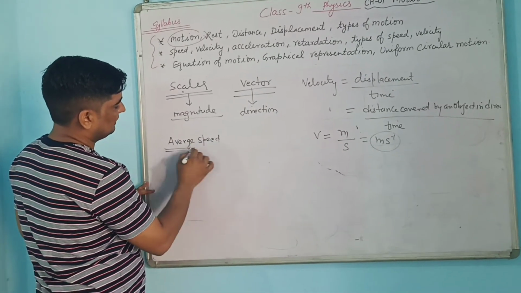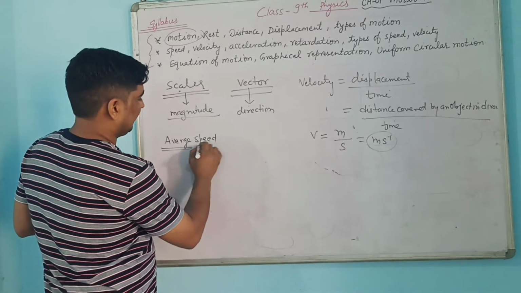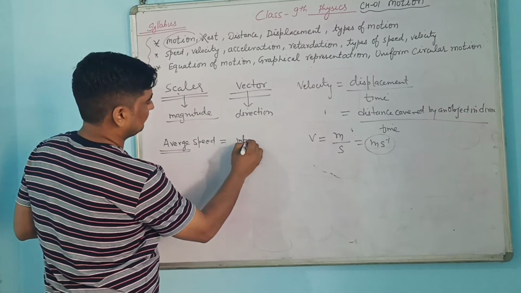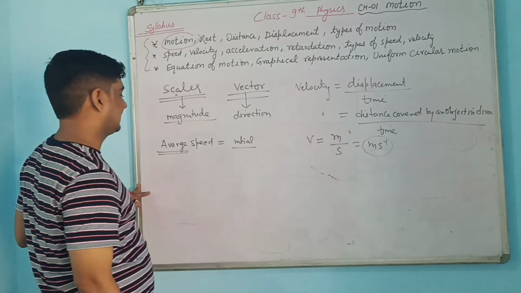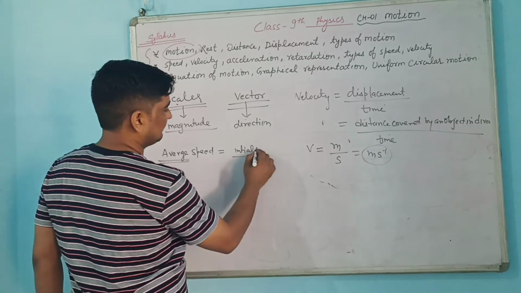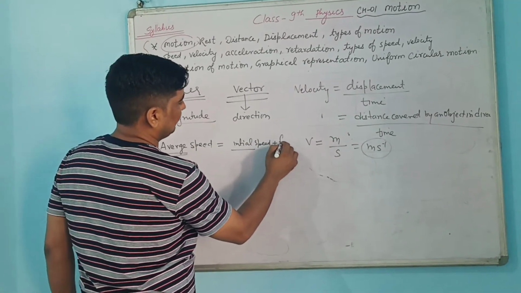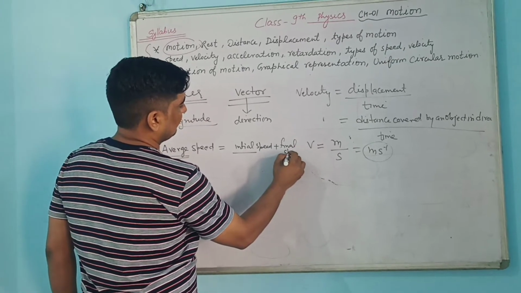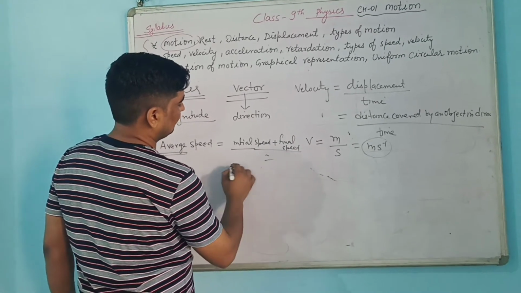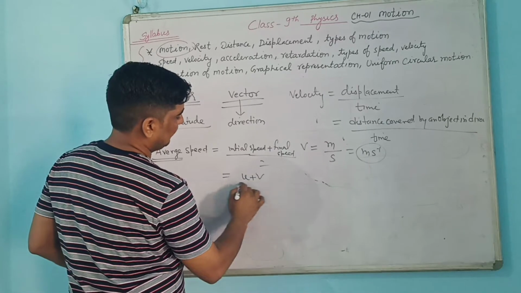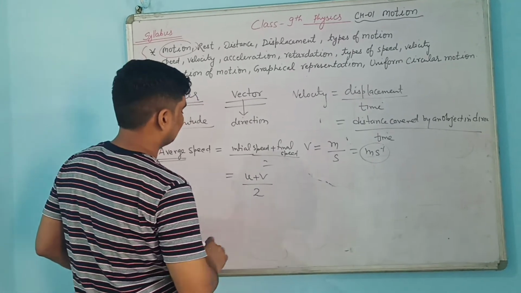Average speed is used when an object is traveling with different speeds. It is the initial speed plus the final speed, divided by 2. So it will be (u plus v) divided by 2. There is a graphical representation.